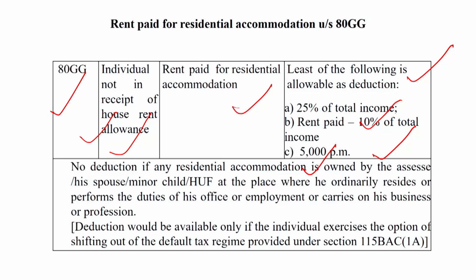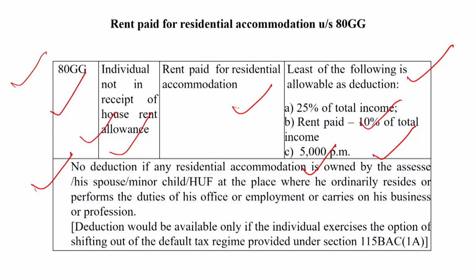Dear students, the following points are notable. No deduction if any residential accommodation is owned by the assessee, his spouse, minor child or HUF at the place where he ordinarily resides, or performs the duty of his office or employment, or carries on his business or profession.